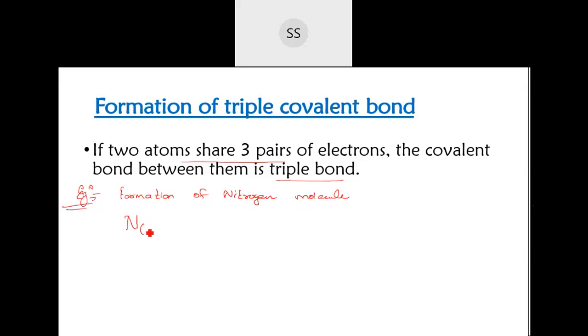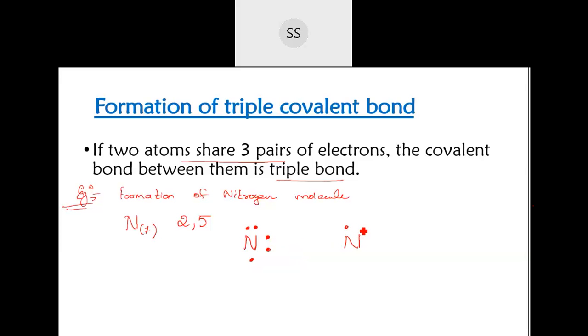Nitrogen, atomic number is 7, so electronic configuration is 2 and then 5. 5 electrons are present in their outermost shell. For the nitrogen molecule, you will write 2 nitrogen atoms. One nitrogen I've written here, and one more on this side. 5 are there, so you show those 5 electrons: 1, 2, 3, 4 and then 5 I've put here. I said we are writing according to our convenience so that we can share those electrons easily.